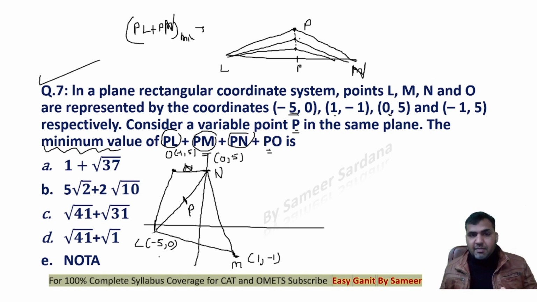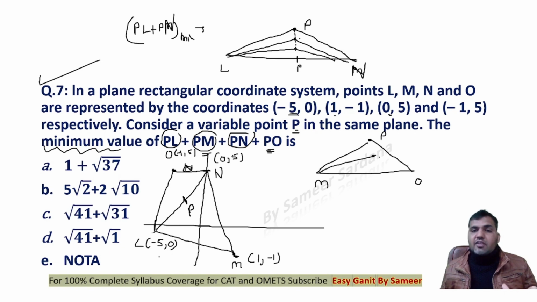Similarly, look at PM and PO. M and O are exactly opposite to each other, and there's a straight line you can take from M to O. If P lies here, this is the length of PM plus PO. If P lies here, this is the length of PM plus PO. But the minimum length of PM plus PO will be when P lies on the line joining M and O. So P should lie on the line joining L and N and the line joining M and O. That means P should be the point of intersection of these two lines, right? In this case, the length of PL plus PN will get minimized. This will be the minimum length.